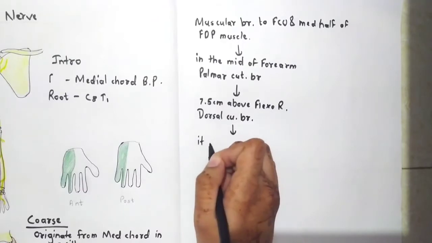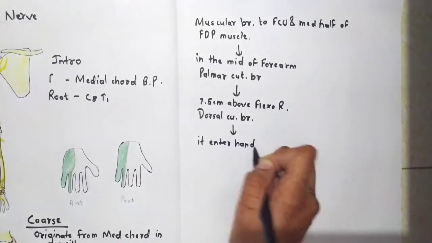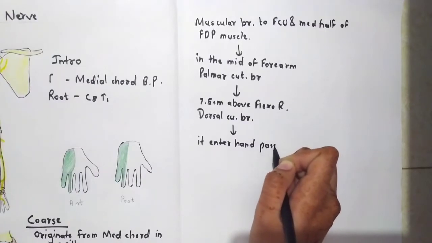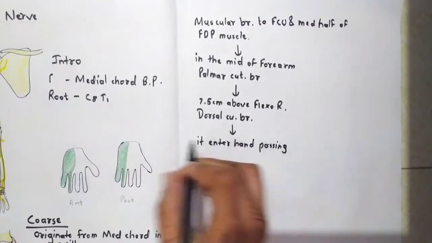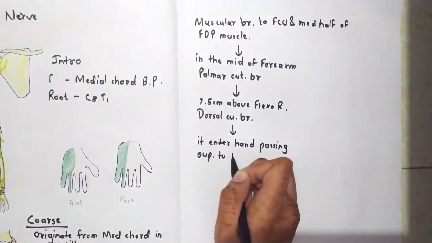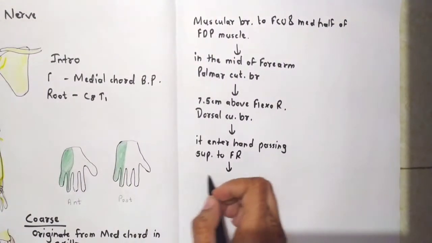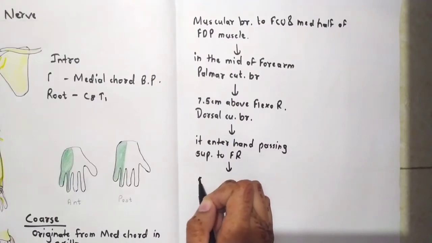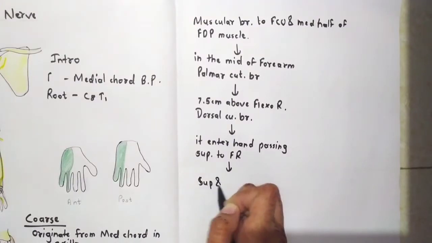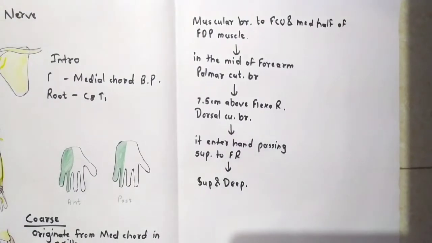Then it enters the hand, passing superficial to the flexor retinaculum. Here it will divide into superficial and deep branches. Okay, so this is the complete course of this nerve.